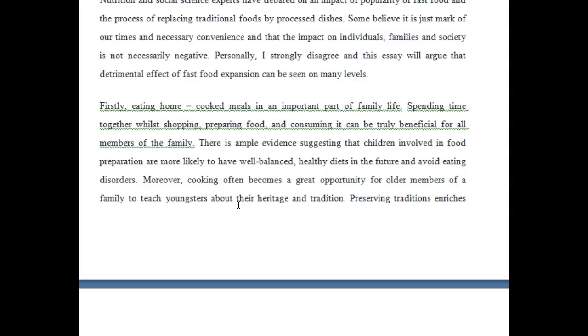Understanding this is really the difference between like a decent score and like a very good score. Okay, so it's important to get the focus right rather than talking about, in other words, it's not correct to say, hey, this is why traditional food is good and this is why fast food is bad. No, it's more about, look, fast food is replacing all of this. Let's talk about why that's bad.